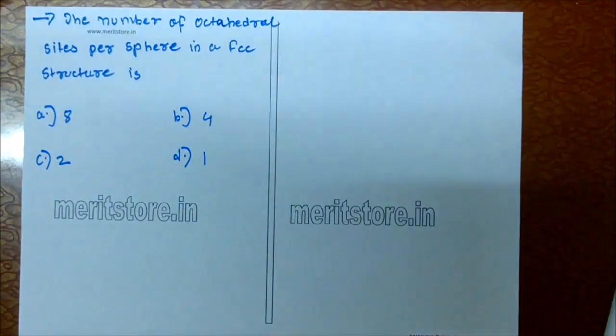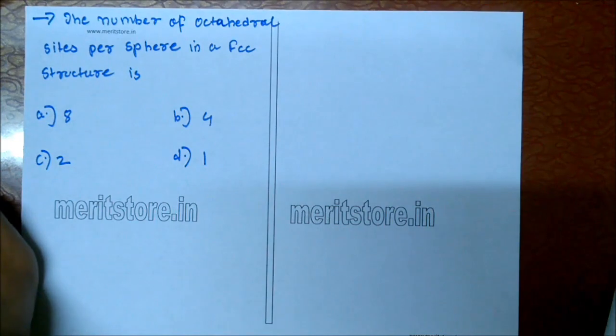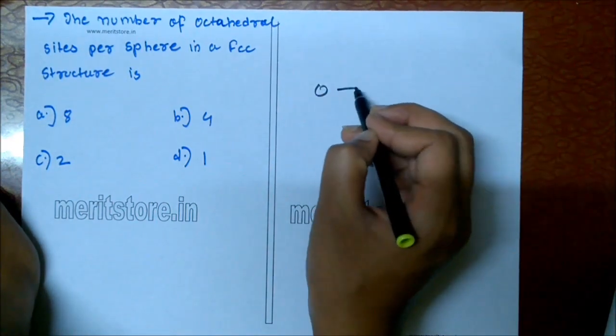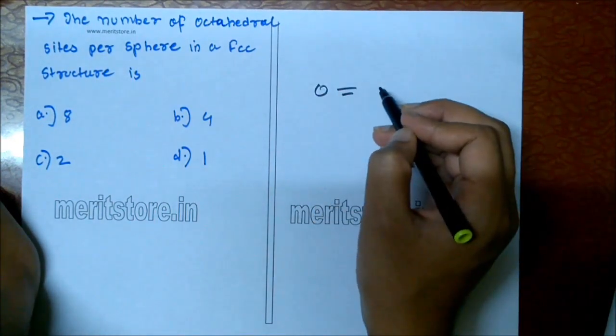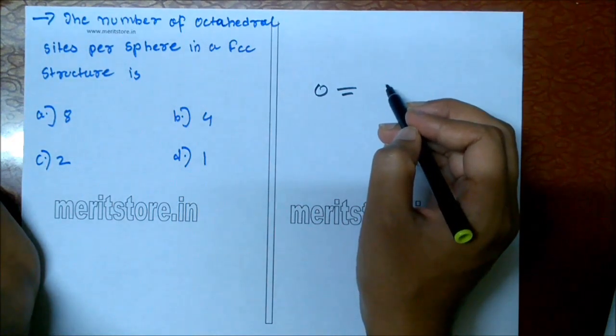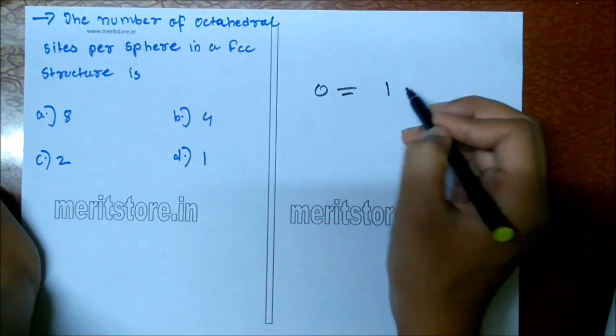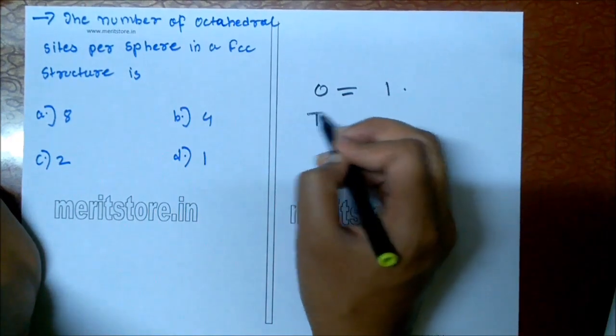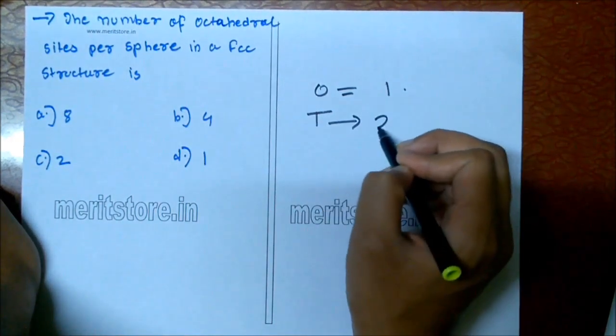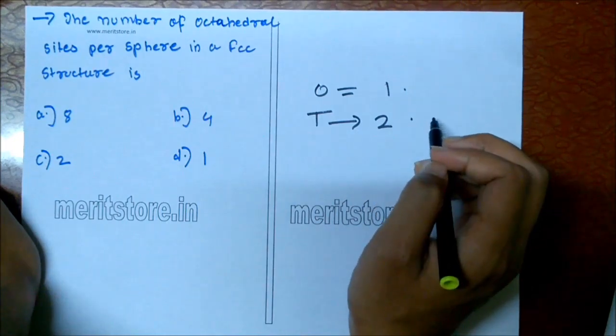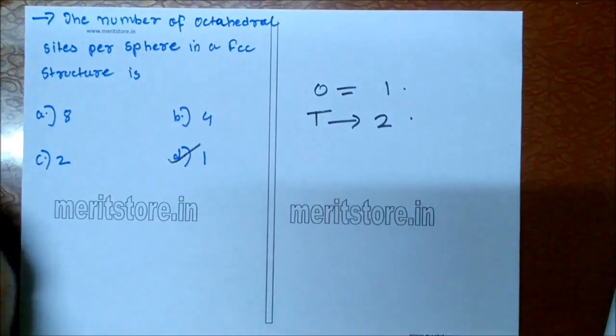The number of octahedral sites per sphere in an FCC structure is A 8, B 4, C 2, D 1. The number of octahedral sites is equal to the number of spheres in the packing. Therefore, the number of octahedral sites per sphere is 1 and the number of tetrahedral sites per sphere is 2. So option D is the correct answer.